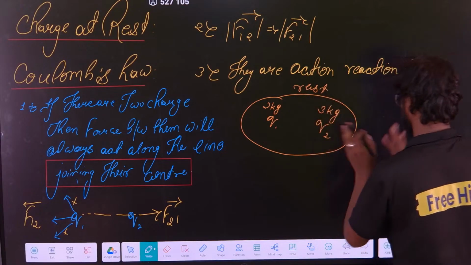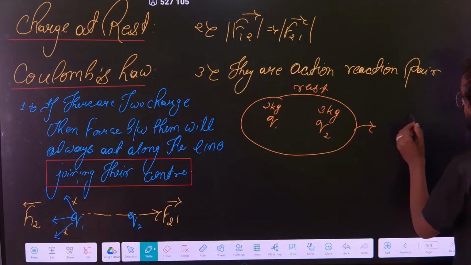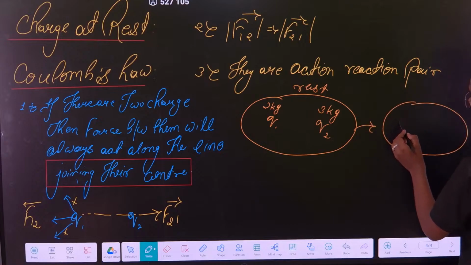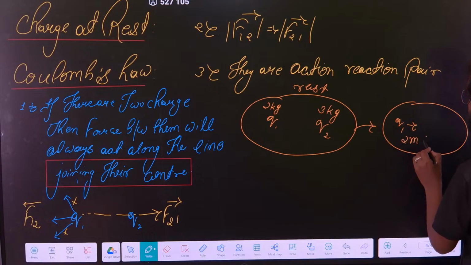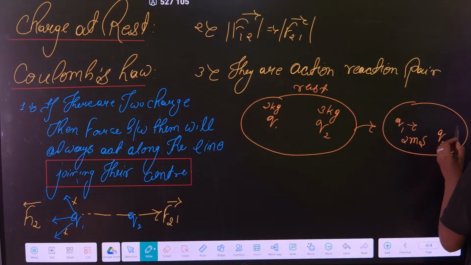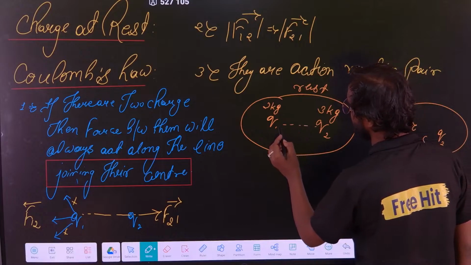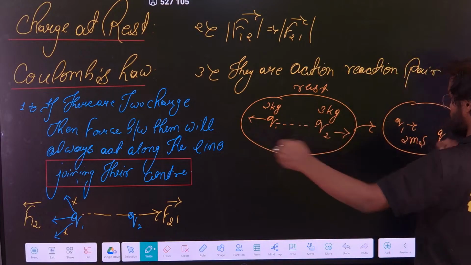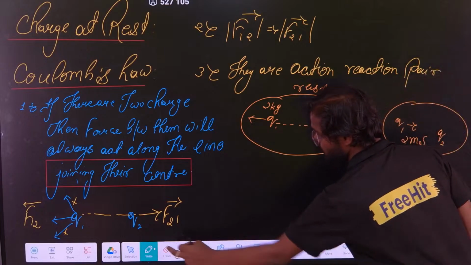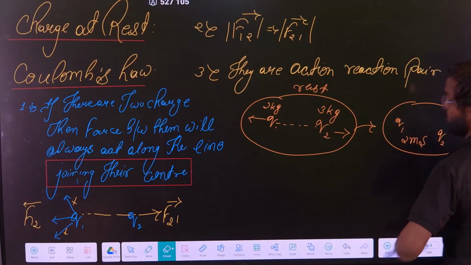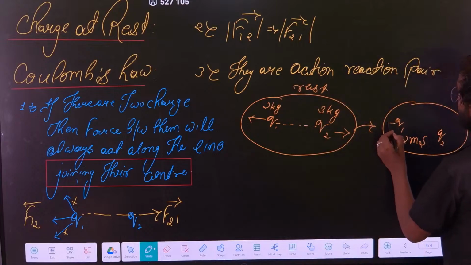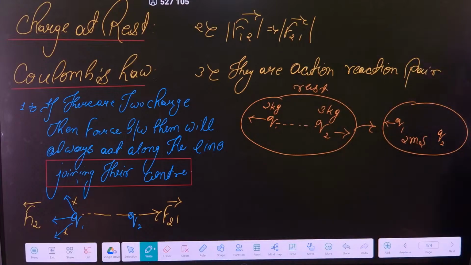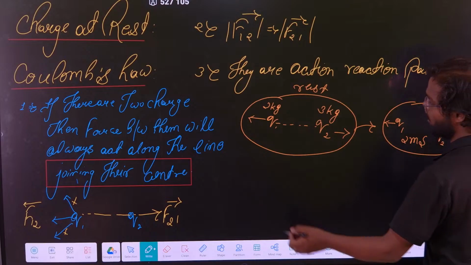Now something has happened, I don't know what, but now this charge q1 is moving with a speed of 2 meter per second. Find the speed of charge q2. Because they are both positive charges, they will move, correct or not? They will move because of the force of repulsion. So this direction is wrong, sorry, it will be in this direction. So it will move at 2 meter per second in this direction, and the other will move with some velocity v2 in this direction. You have to find v2.